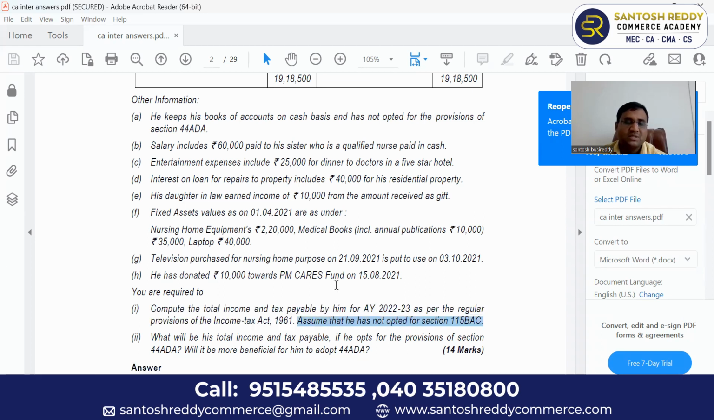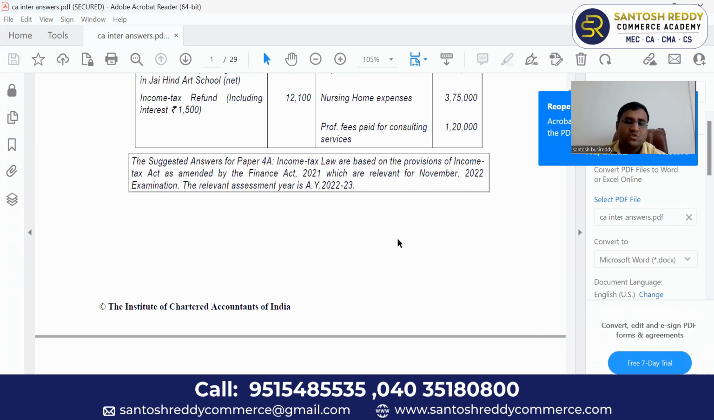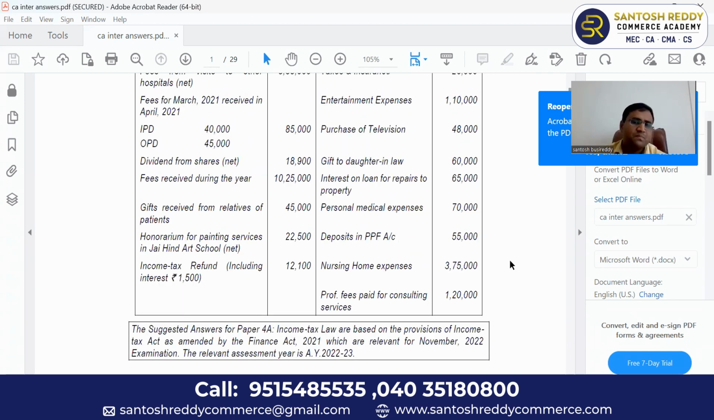What is section 115BAC? New tax provisions. You know that you have two types of income tax rates. One is the regular income tax rates. Another one is section 115BAC, new income tax rates. So assume that he is not opting for any new income tax rates. This is the first question you have to answer. Okay, sir, how to answer this? How to solve this problem? Simple.